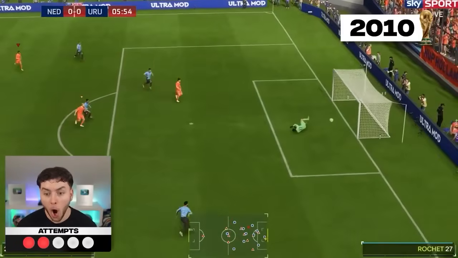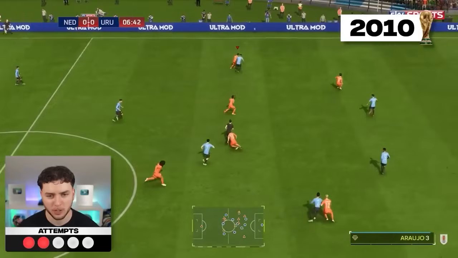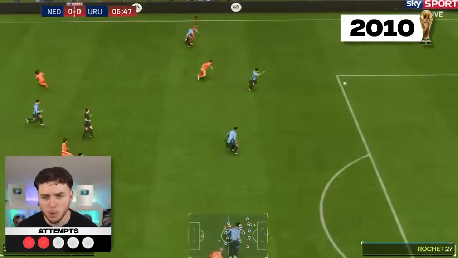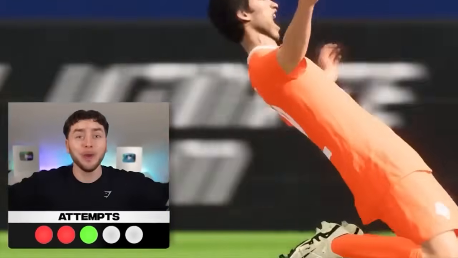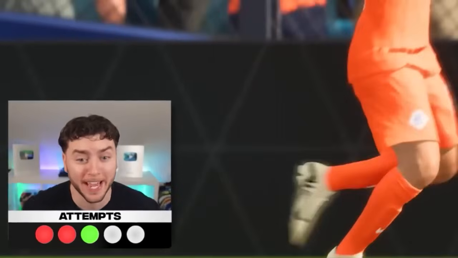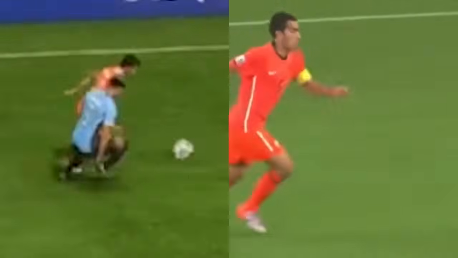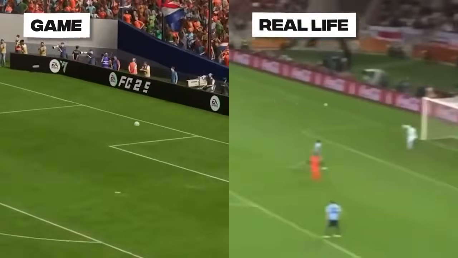Smash! Oh! Attempt number 2. Van Bronky stonks. Boom! Oh! All we had to do was put power shot on it, and Van Bronckhorst has done that. Oh my god. That is the sledgehammer. What a goal. What a player.